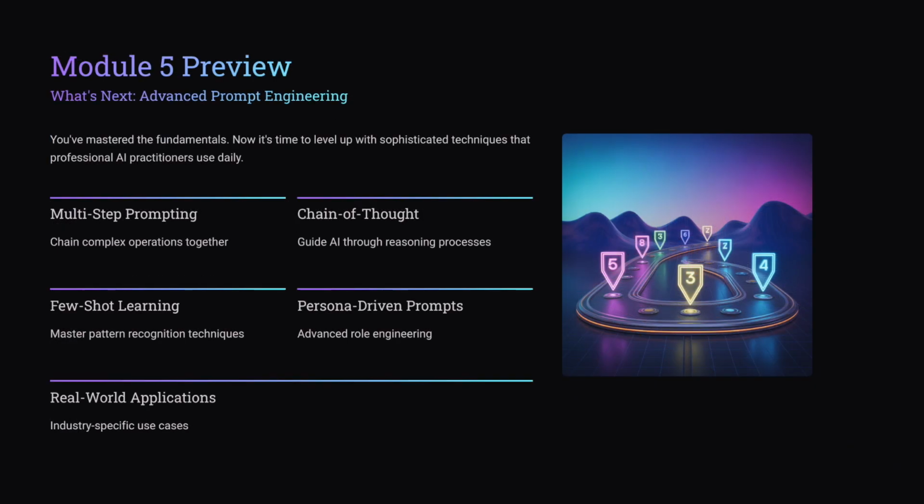You've just learned the fundamentals of smart prompting and simple workflows. In Module 5, we're going to level up: multi-step prompting patterns, chain of thought style reasoning, more advanced frameworks, persona-driven prompts, and real-world use cases across work and business.